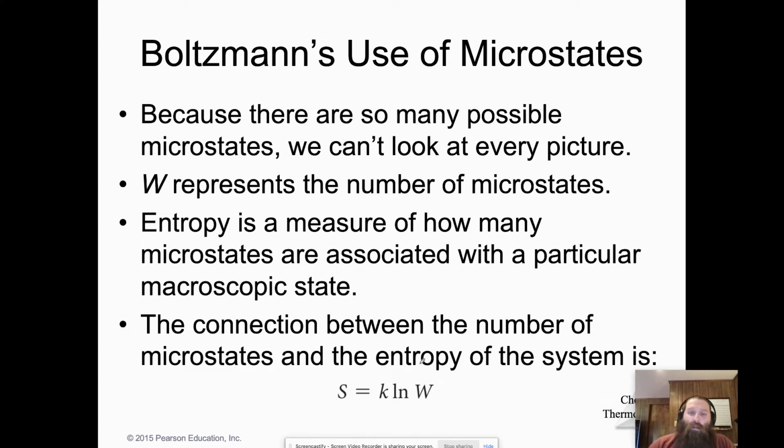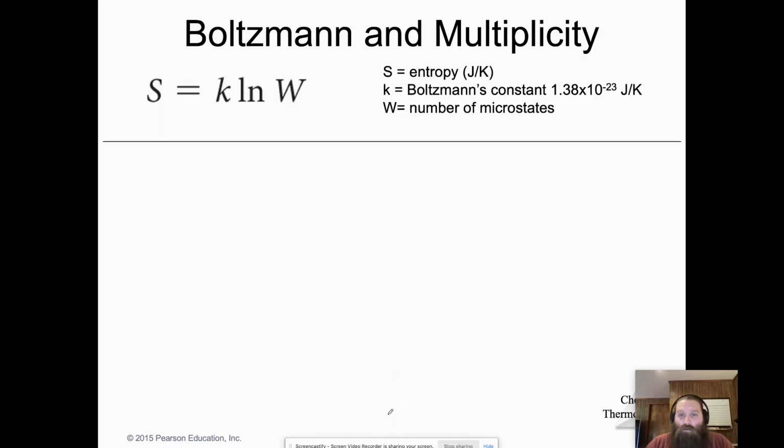And we can calculate entropy based on how many microstates are associated with a macroscopic state. So we're relating microstate to macroscopic state. The formula that we use to do this is right here. Entropy equals k ln W. k is Boltzmann's constant. It's 1.38 times 10 to the negative 23rd joules per Kelvin. W is the number of microstates, and S is entropy. ln is the natural log button on your calculator.